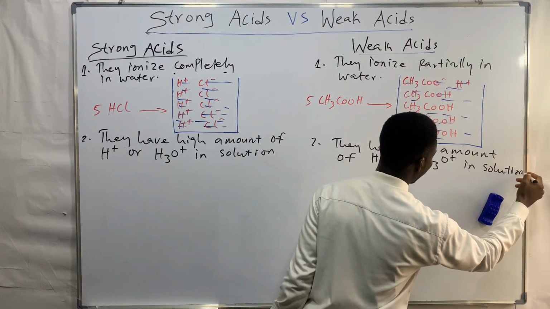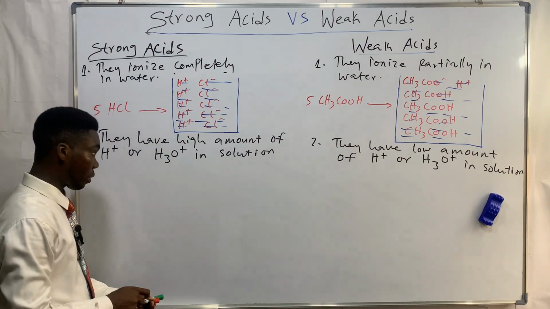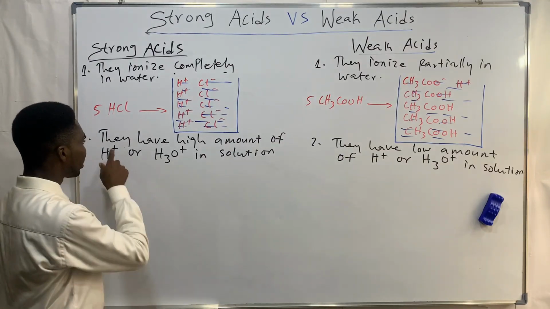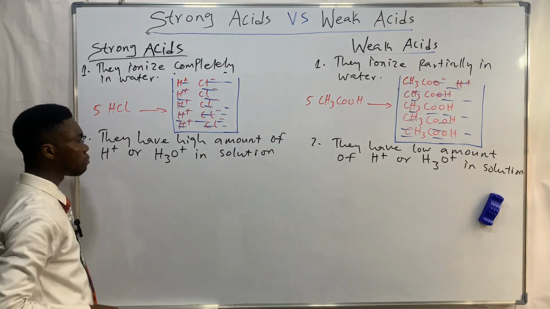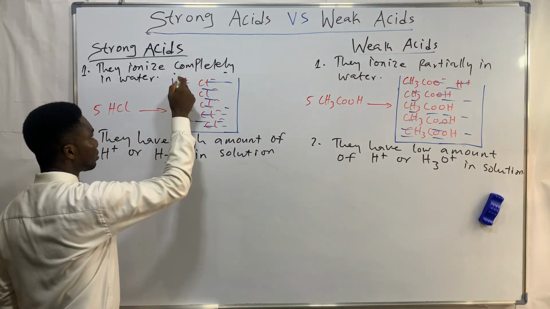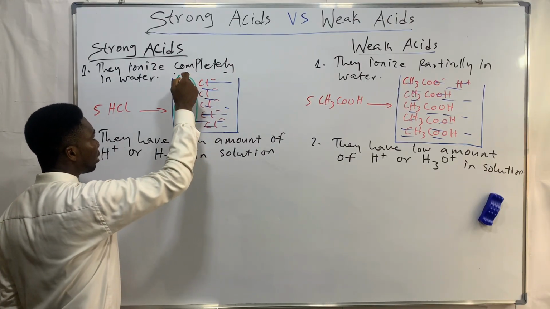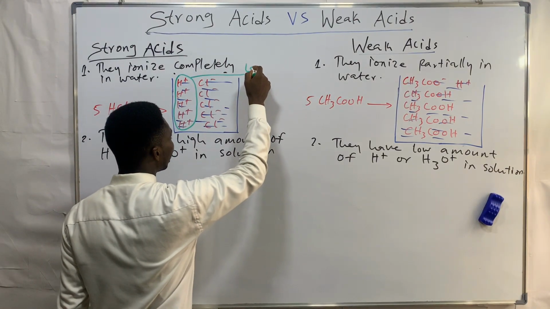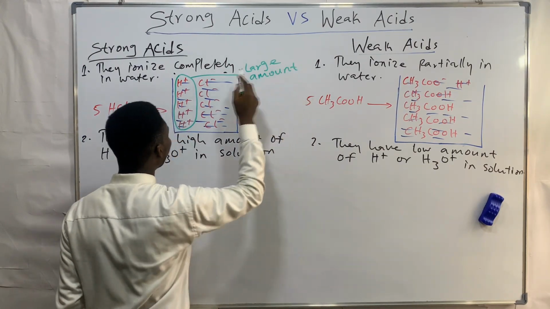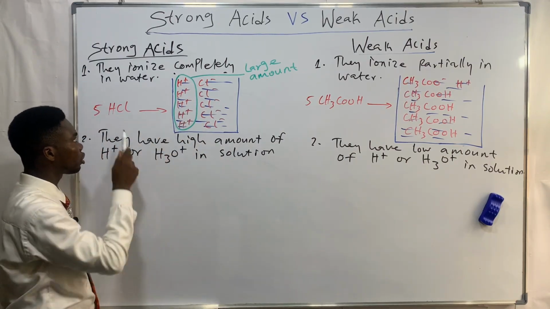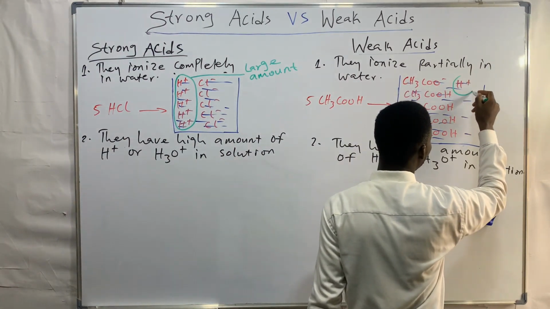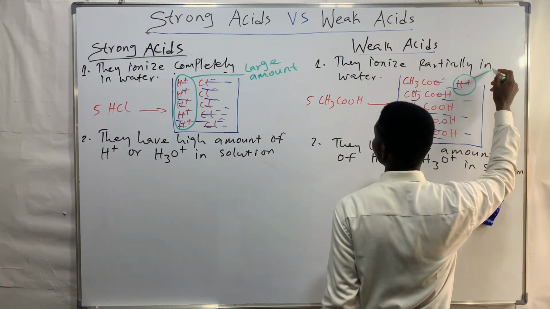Now you know the reason why. By looking at this, you can see why it is like that. Strong acids have a high amount of hydrogen ion in solution. Take a look: this is what we call a large amount. This is huge, right? A large amount of hydrogen ion in the solution of the acid. But when you come here, you have just one of these. So we can call this a low amount.